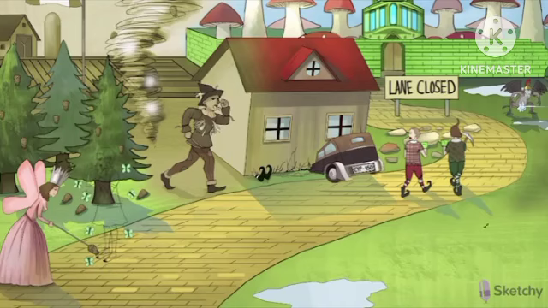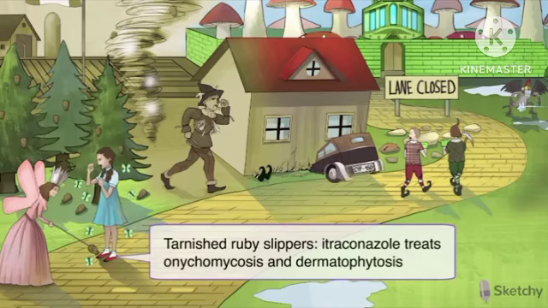She's also touching her cone wand to the toes of Dorothy's ruby slippers. Well, not really ruby this time, but kinda black, to remind you of itraconazole's extensive use in the treatment of onychomycosis. It's also used to treat dermatophytes. In fact, many azoles have activity against those pesky dermatophytes that cause the tinea infections such as tinea corporis.